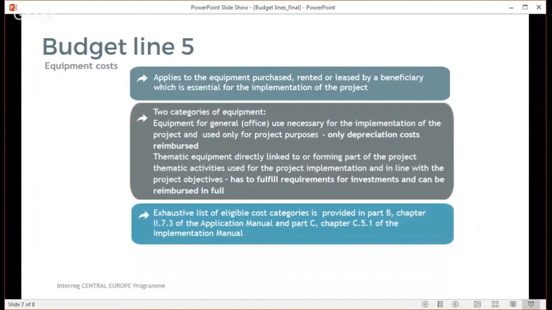But just to give you an impression of the cost items, costs related to office equipment, furniture and fittings, and specific laboratory equipment are just some of the cost items eligible under this budget line. In addition, different consumables that are linked to the use of laboratory or other thematic equipment are also eligible and should be included under this budget line.